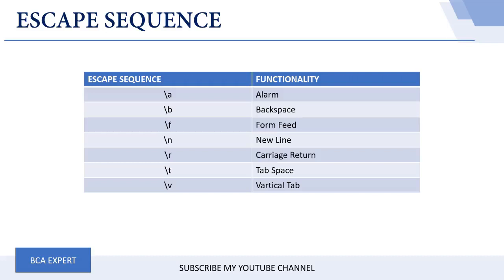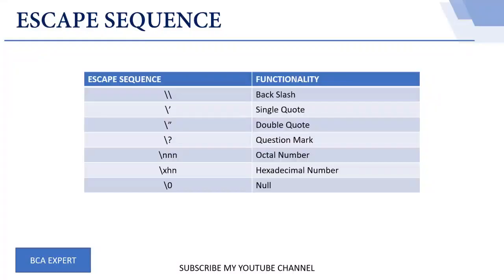Followed by this, we have a few more escape sequences, which are double backslash, backslash single quote, backslash double quote, backslash question mark, and backslash nnn, which is an octal number. And followed by that, we also have backslash xhh, which addresses a hexadecimal number. And the last one is the null character, which we use in strings, right?